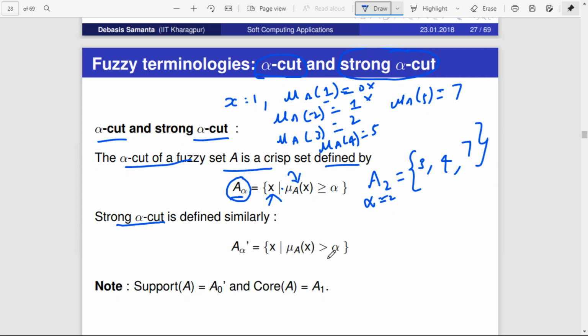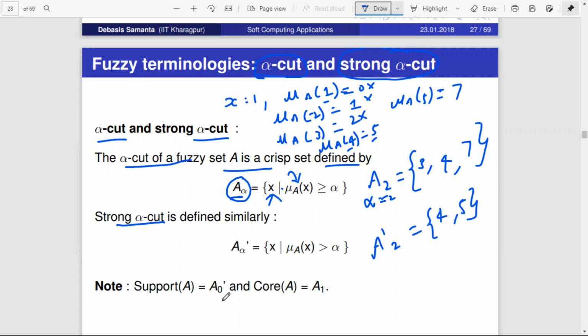So what will be A dash of 2, the strong alpha cut, in this case? 0 is not greater than 2, 1 is not greater than 2, and 2 is also not greater than 2, so this will not come under strong alpha cut. For x value of 4 the membership function is 5, which is greater than 2, so 4 will come here and 5 will come here. So this is how alpha cut and strong alpha cut are defined.